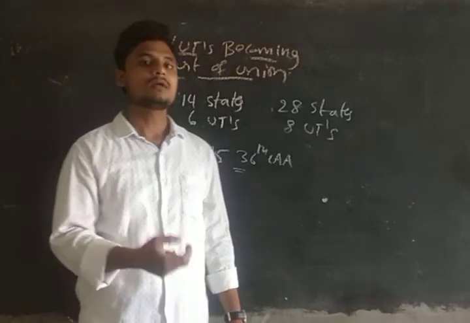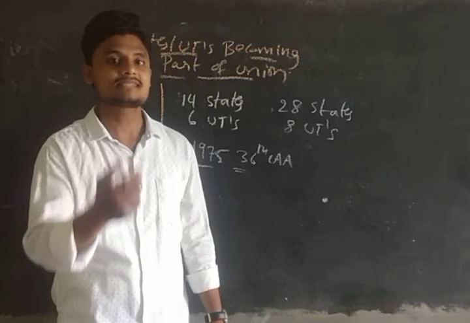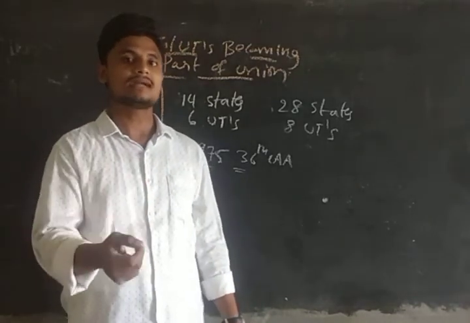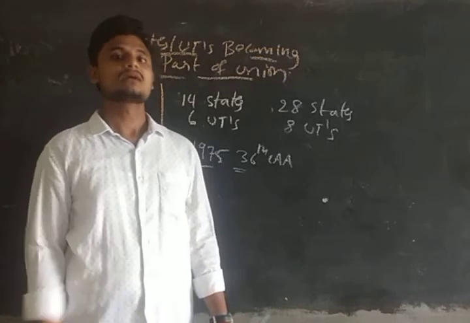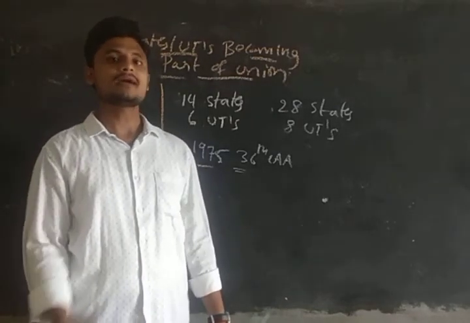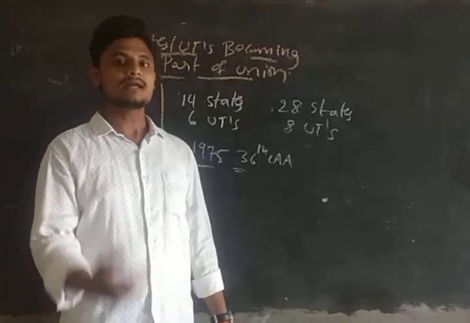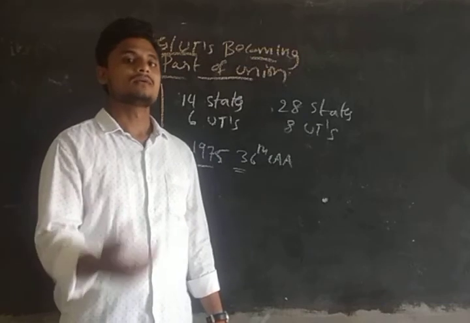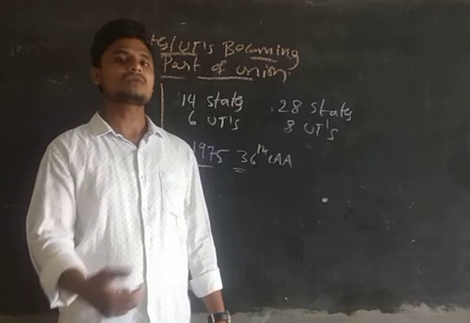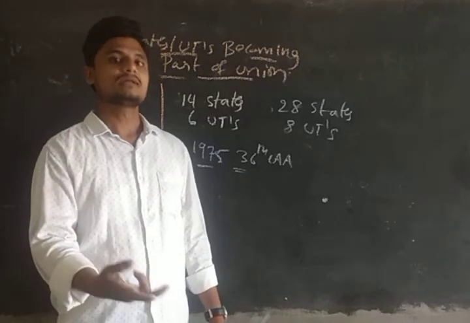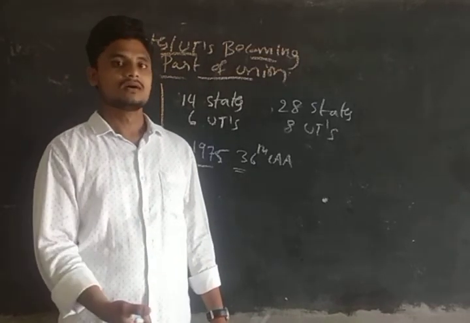For example, we formed Chhattisgarh. Chhattisgarh was formed out of Madhya Pradesh in the year 2000. In the same way, we formed Jharkhand. Jharkhand was formed from Bihar in 2000, guys. So in this manner, that is Jharkhand and Chhattisgarh.